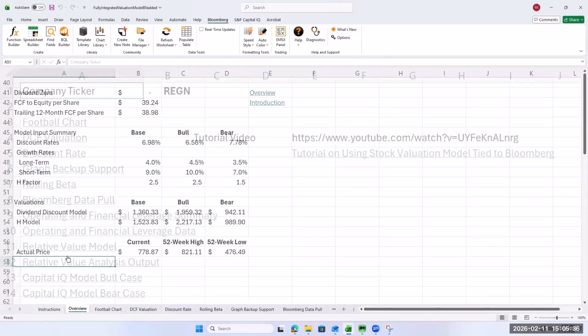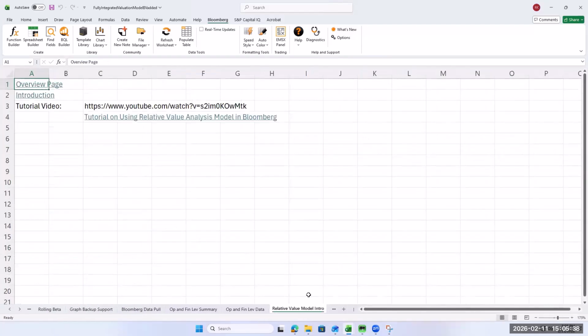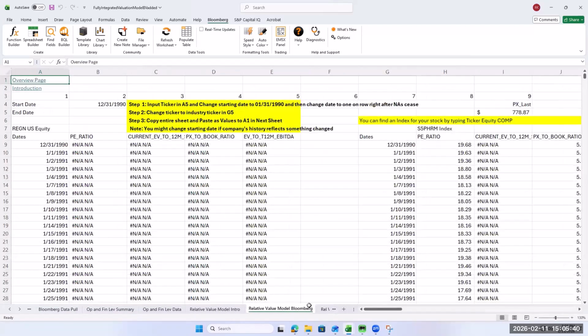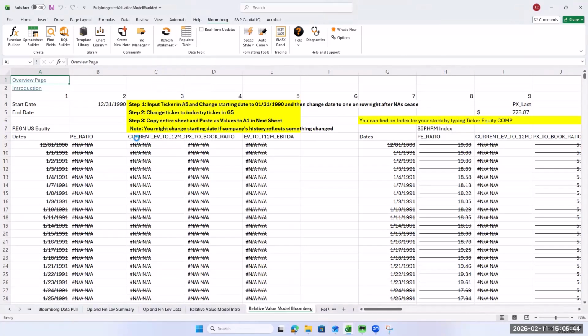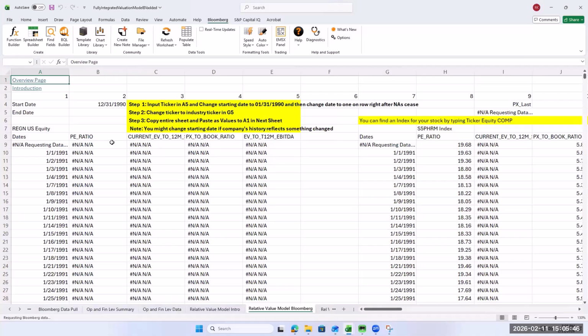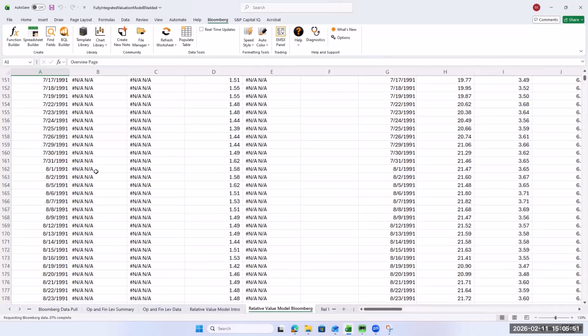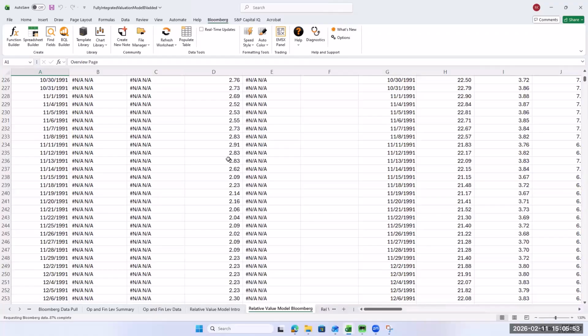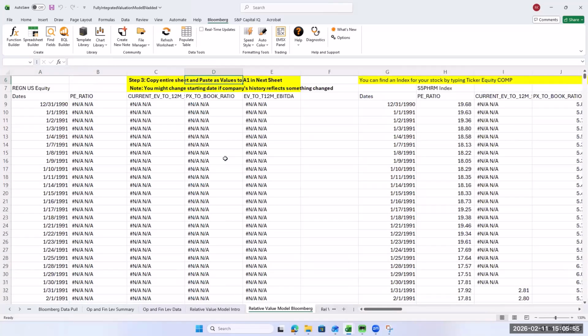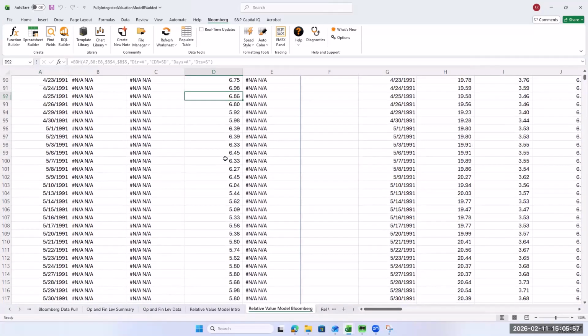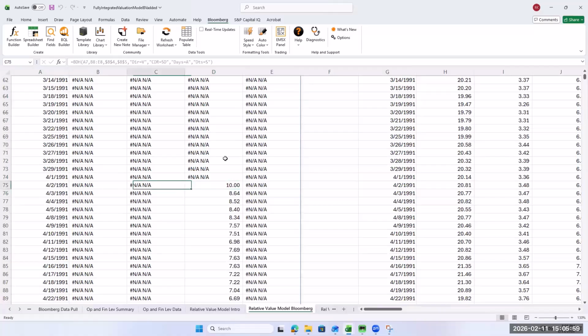All right, so let's go to the relative value and see if we get something similar there. It's not giving us numbers, probably because they have some negative numbers. Let's see what date we can change this to. We do want price to book, so we can use price to book. Starting there.